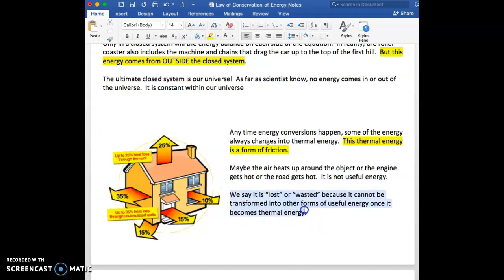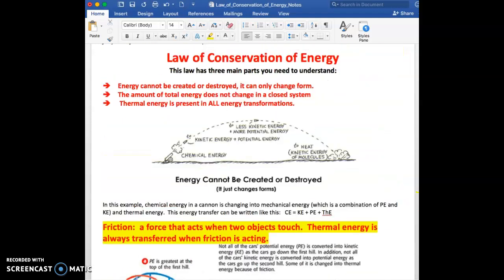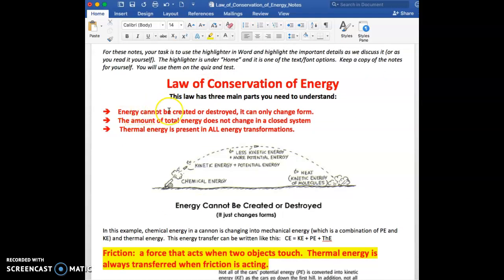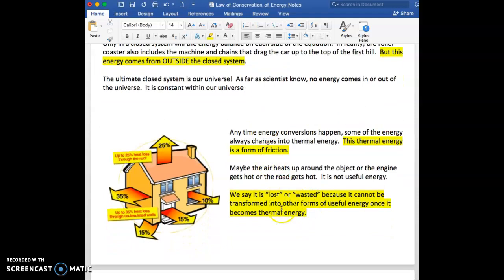All right, pretty important. So we use the word that the energy is lost, even though it's not really lost, right? Because if we go back up to our law of conservation of energy, it says energy cannot be created or destroyed. It's just changing forms. So even though we're saying, oh, that energy is lost, it's gone, that isn't really true.